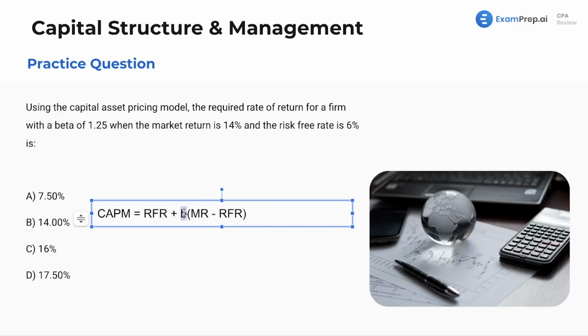So beta is 1.25. Remember to not round that. This is not a percentage. Don't move the decimal point. You just leave it as is. However, for the market rate, it's 0.14. Risk-free rate, 0.06. Again, risk-free rate here is 0.06. Great. That's all there is to it. Nothing really here to trip you up.